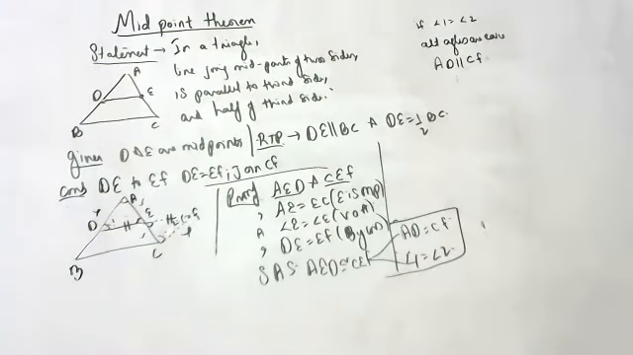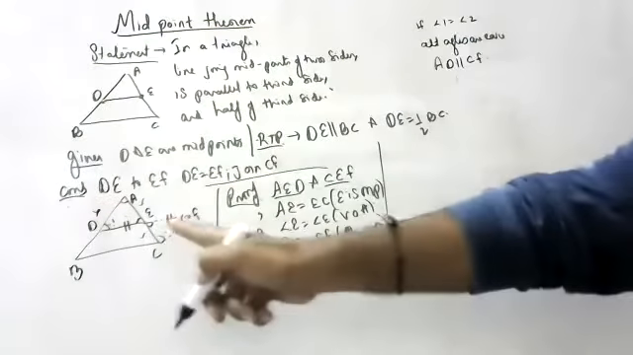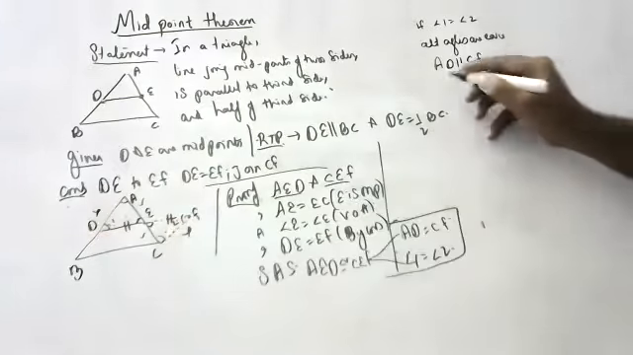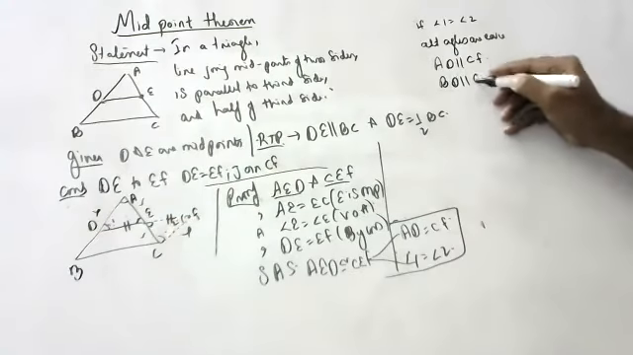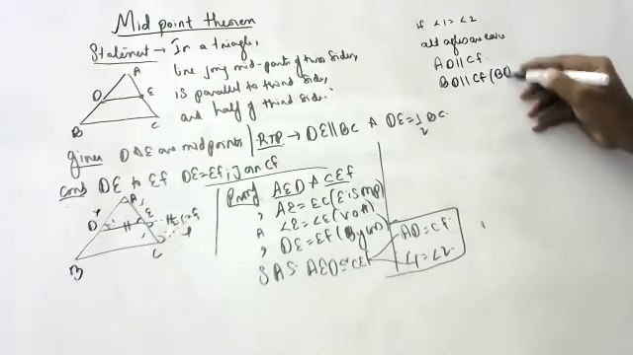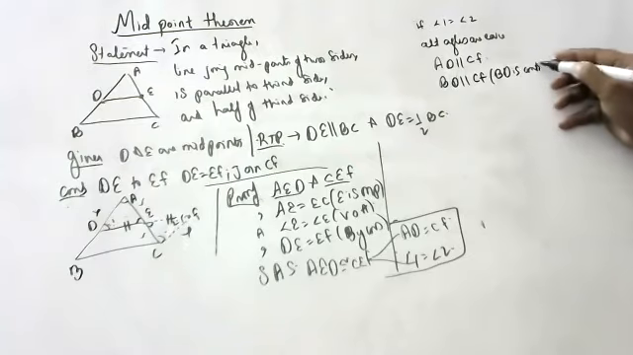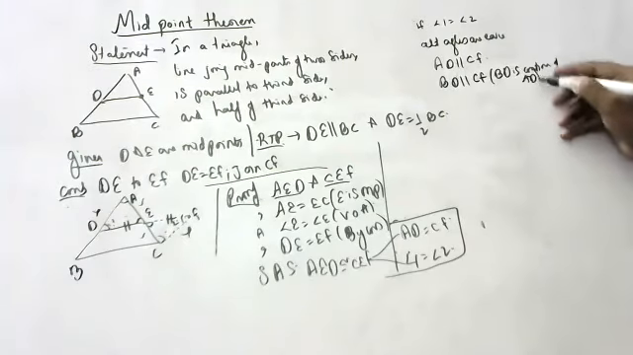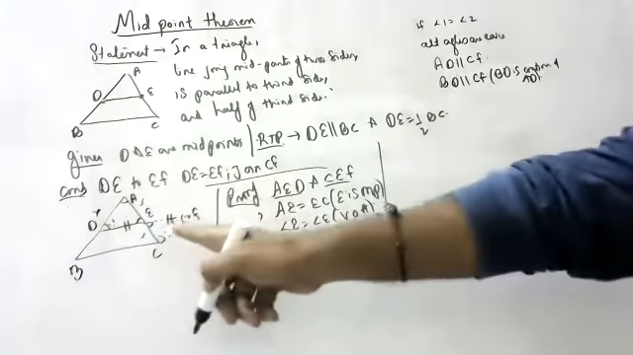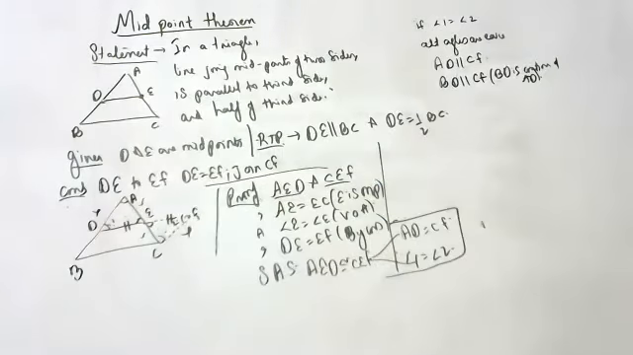Okay, children. AD is parallel to CF. If AD is parallel to CF, BD is also parallel to CF. Why, children? Because BD is a continuation of AD. Children, try to understand. If AD is parallel to CF, BD is also parallel to CF.